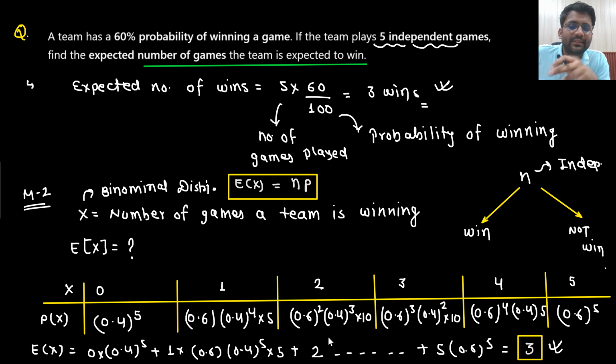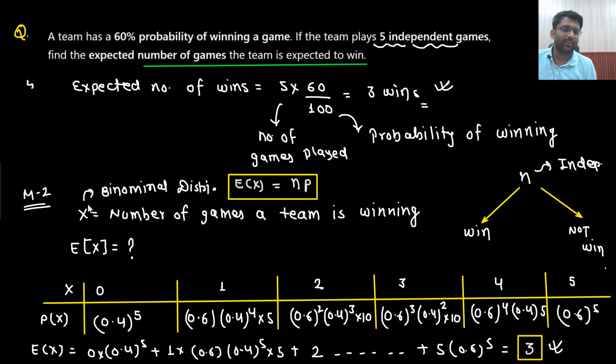That means x is a random variable which can take values 0, 1, 2, 3, 4, 5. X can take value 0, that means the team is winning 0 games, or they are winning 1 game, or 2 games, or 3 games, or 4 games, or 5 games. Understandable? So we write down the probability of x taking values 0 to 5, and then we find the expectation, which comes out to be 3 only.